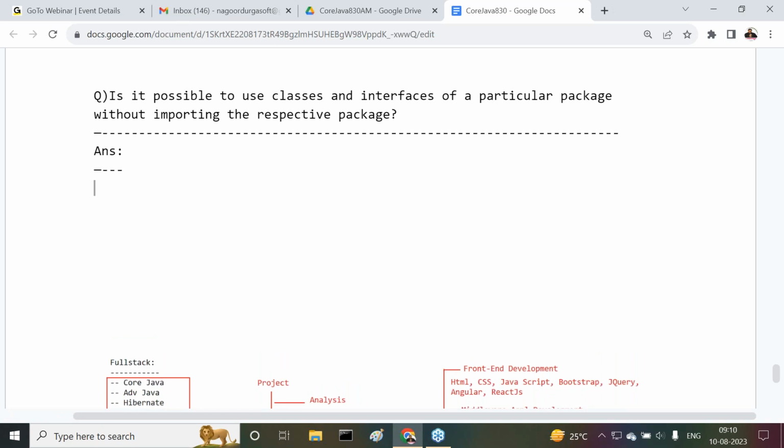Yes, sir. All of you are getting it or not? Is it possible to use classes and interfaces of a particular package without importing the respective package? Answer is yes.